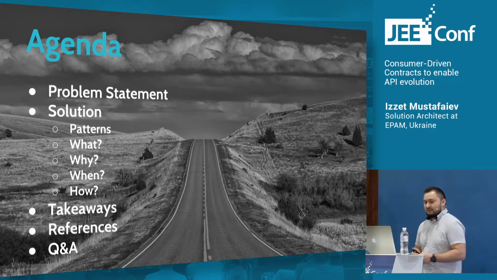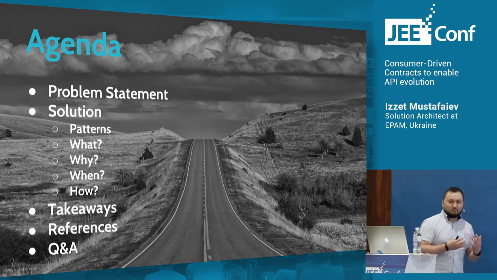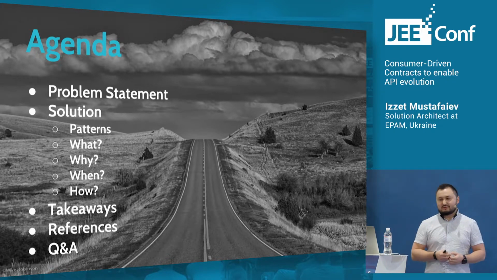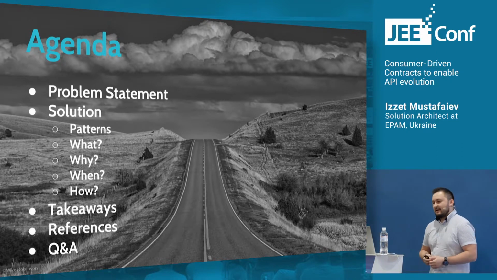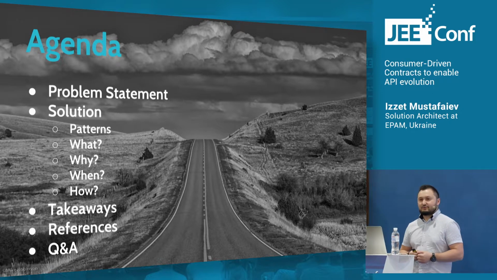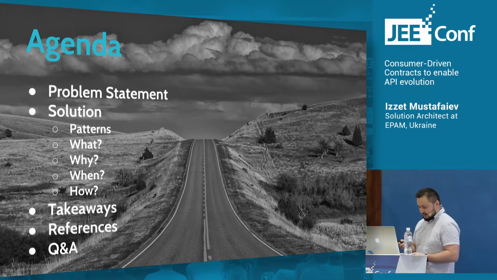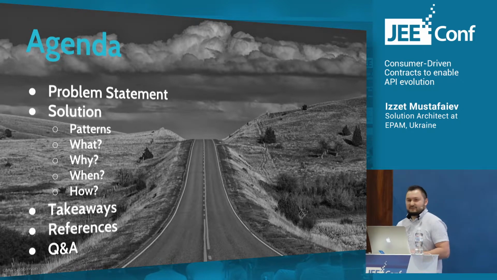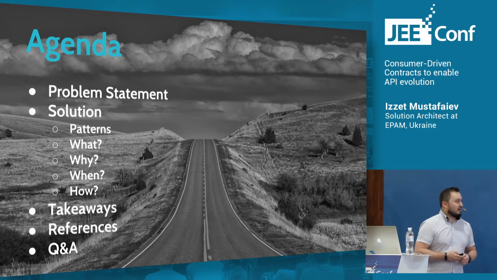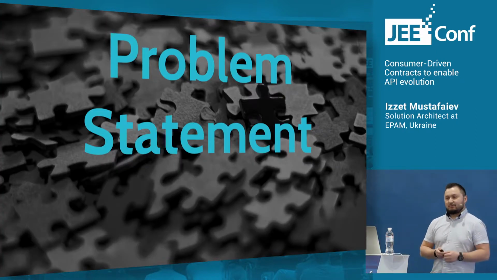Then we're going to find the answer to questions like what is this, why we need it, when we can use it, and how we can use it. And there will be some takeaways and useful links for you to check for more details, and a link to the source code for the demo. I will try to manage time so that you will have a chance to ask me questions. Okay, let's start with the problem statement.